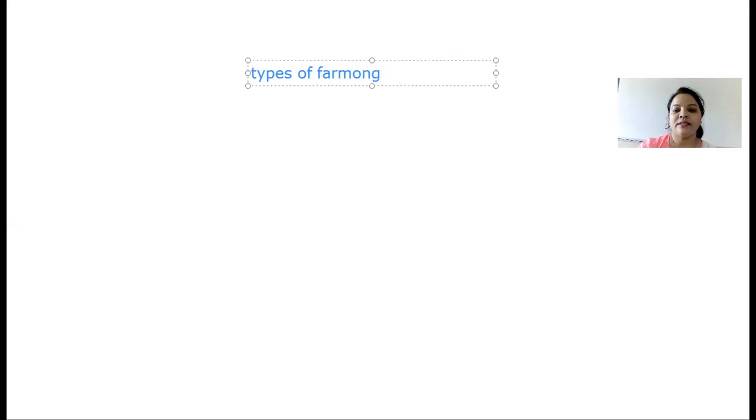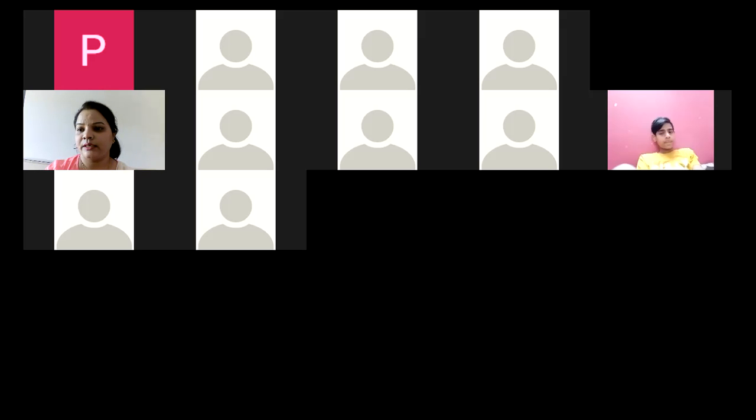How many types of farming are there? Who will tell? Raise your hand. Chaitanya, Laksh got a chance. Rajat got a chance. Yes, Chaitanya.